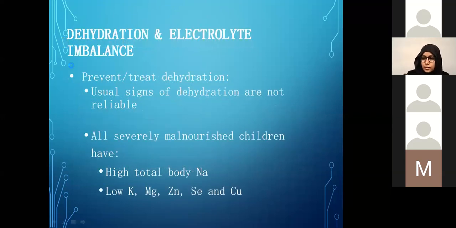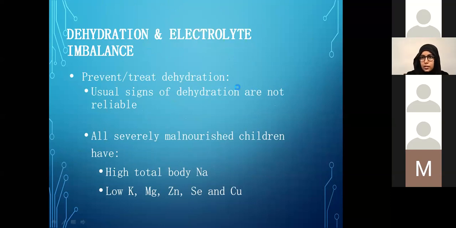Remember, the next step was to maintain a good fluid and electrolyte balance, because we know that they are mostly dehydrated, high in intracellular sodium, and low in potassium and magnesium. So based on those, we rehydrate them. Remember that the common signs of dehydration are not very reliable in PCM kids.